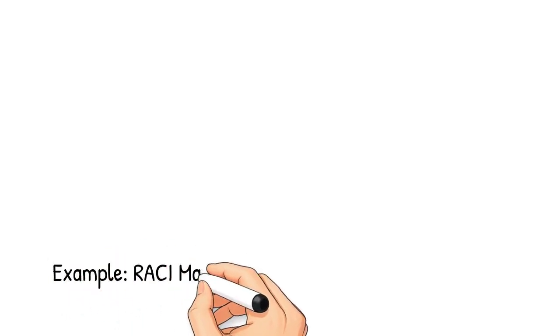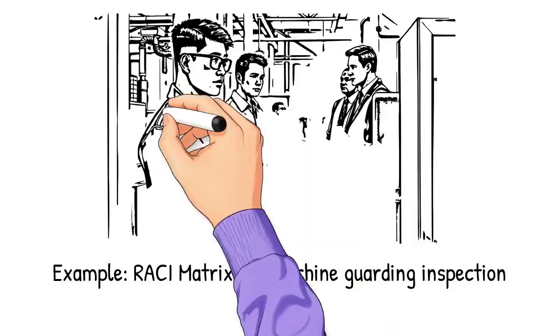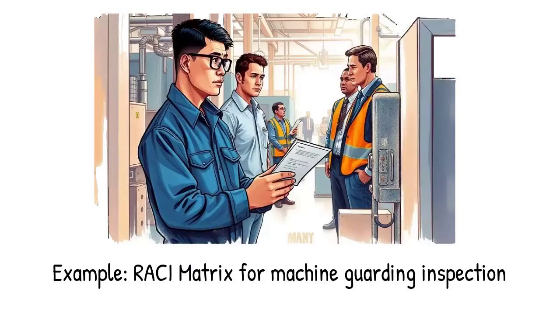Let's take a simple example. Imagine a machine guarding inspection. The responsible person may be the maintenance technician. The accountable person may be the maintenance manager. The consulted group may include the safety officer. The informed group may include the production supervisor. This clarity ensures that inspections are never missed.